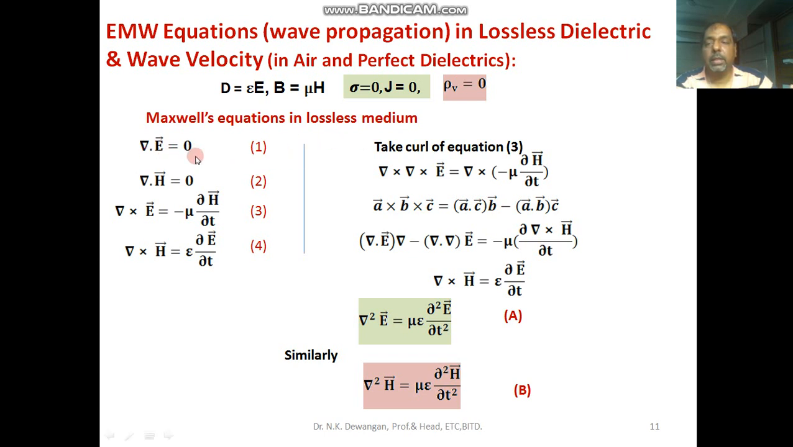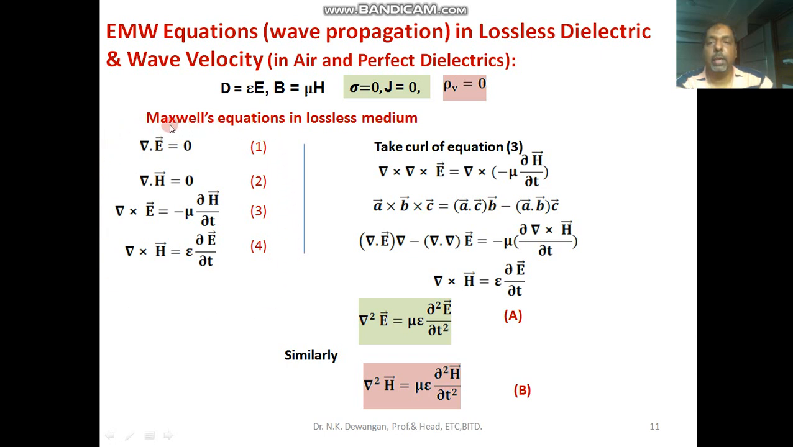The first Maxwell equation is divergence D equal to rho v, but here rho v is equal to 0 and D is epsilon E. So you will get divergence E is equal to 0. Similarly divergence B is equal to 0, so B is mu H, so you will get divergence H is equal to 0. Then curl E is equal to minus del B by del t, so B is mu H, so curl of E is equal to minus mu del H by del t you will get, and curl of H is equal to J, but J will be 0, plus del D by del t, so D is epsilon E, so you will get curl of H vector equals epsilon del E vector divided by del t. So these are the four Maxwell equations in a perfect dielectric.